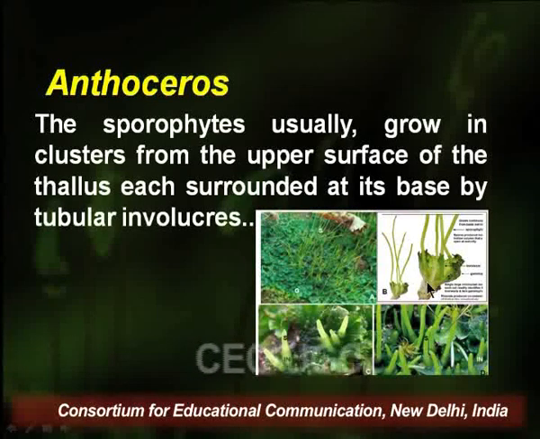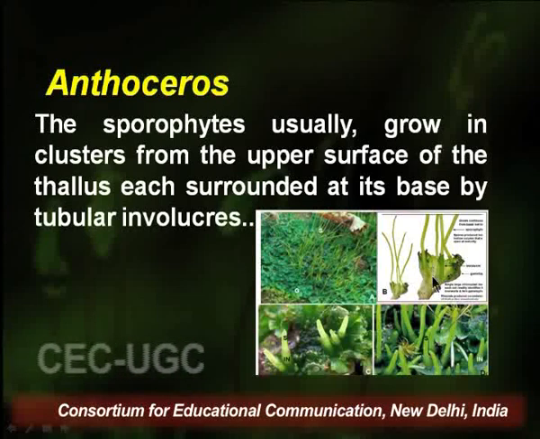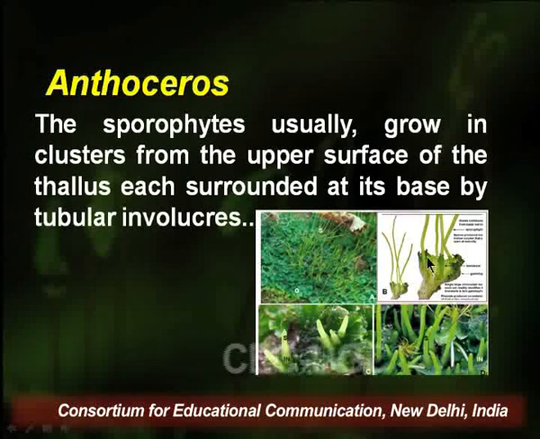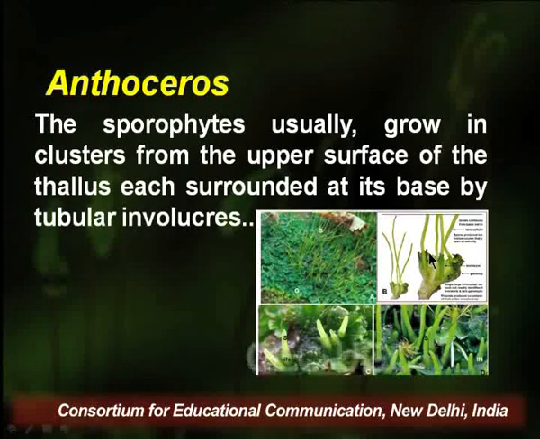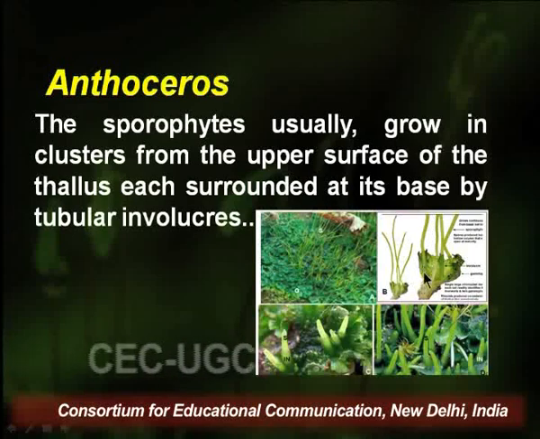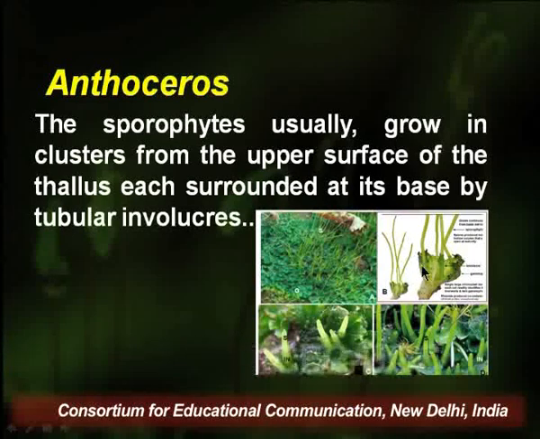These involucres are the cellular extension of those vegetative cells which were surrounding the egg cell. That is, the venter cell along with the vegetative thallus cell which surrounds the venter gradually divide and give rise to a long tubular sheath around the sporophyte. These involucres have a protective function for the developing sporophytes.